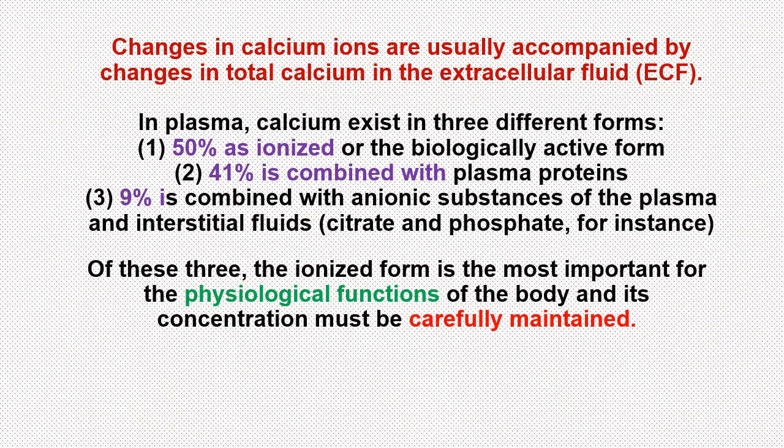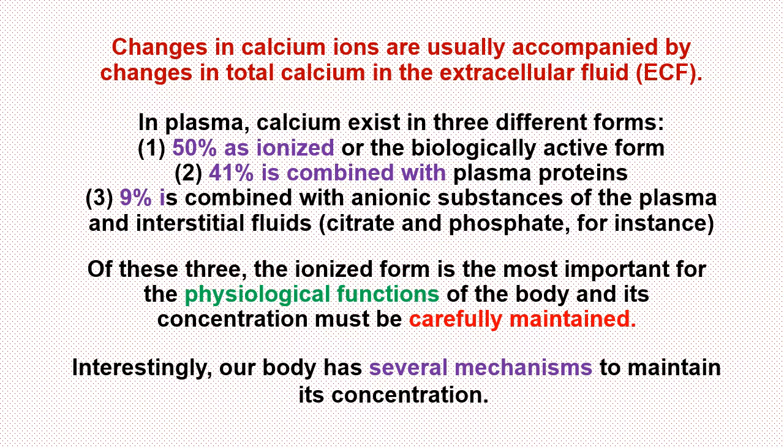Out of these three forms, the ionized form is the most important for the physiological functions of the body, like muscle contraction, oocyte activation, building strong bones and teeth, blood clotting, transmission of nerve impulses, heartbeat regulation, fluid balance within cells, etc. Therefore, its concentration must be carefully maintained.